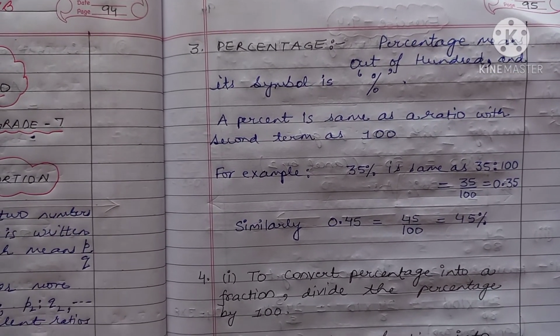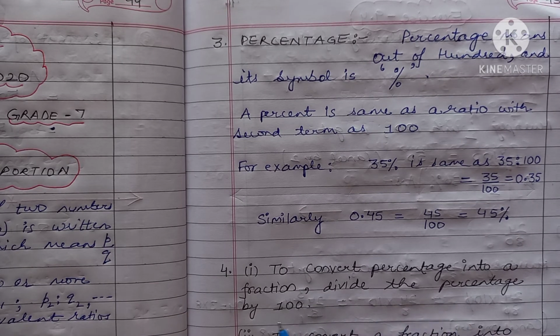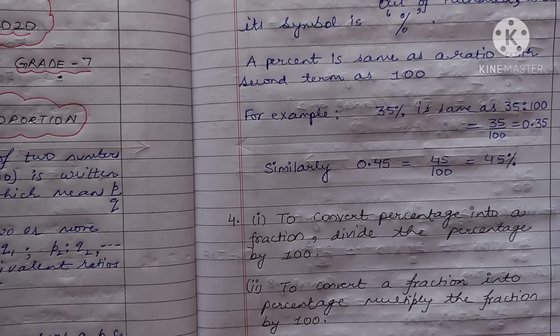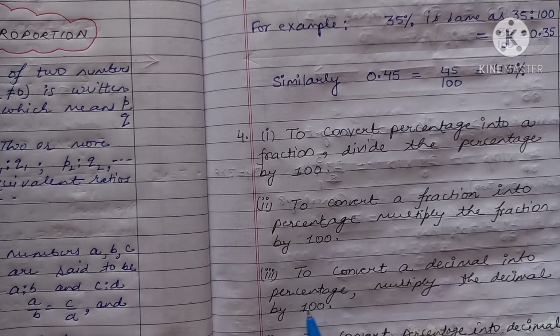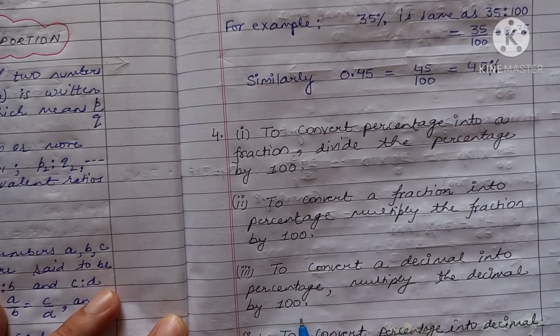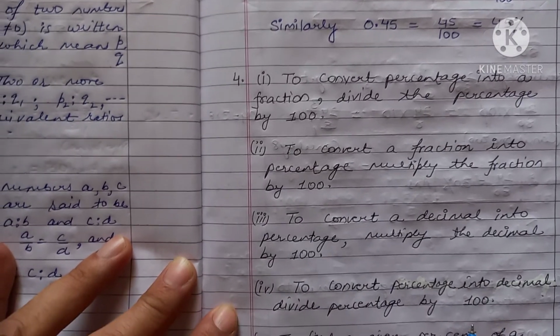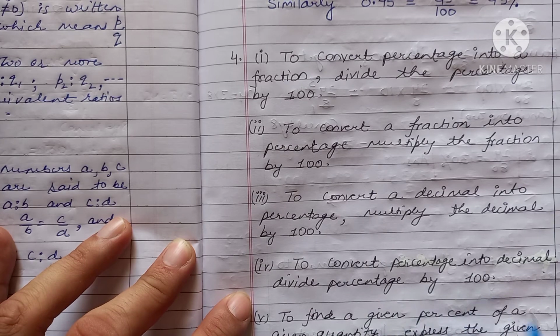How? So first, in order to convert a percentage into a fraction, divide the percentage by 100. The simple rule is, in order to convert percentage into fraction, we will divide the percentage by 100. And the reverse procedure we will do to convert a fraction into a percentage, that we will multiply the fraction by 100. Then in order to convert a decimal into a percentage, we multiply the decimal by 100, and similarly to convert percentage into decimal, we divide the percentage by 100.